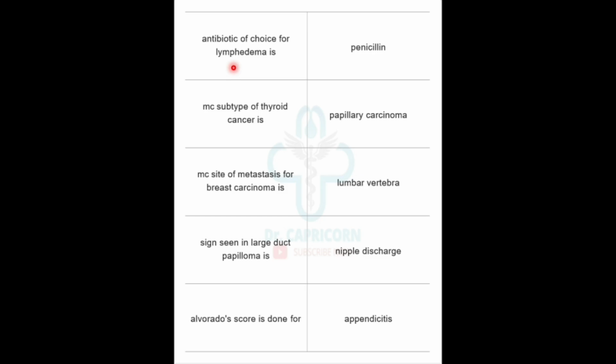Antibiotic of choice for lymphedema is penicillin, and most common subtype of thyroid cancer is papillary carcinoma of thyroid, and most common site of metastasis for breast carcinoma is lumbar vertebra. Robertson's plexus of veins. Sign seen in large duct papilloma is nipple discharge. Alvarado score is done for appendicitis.